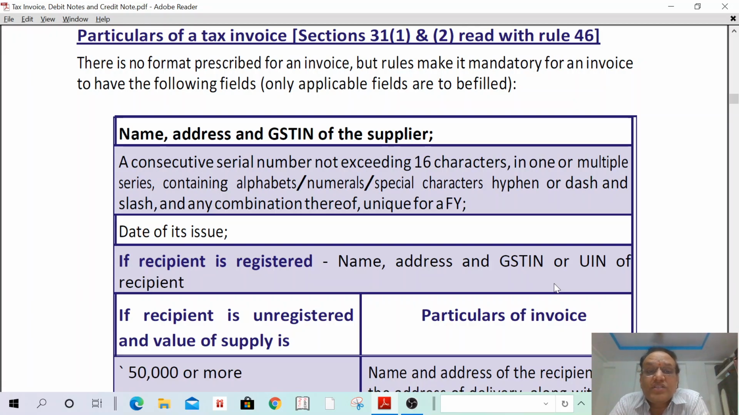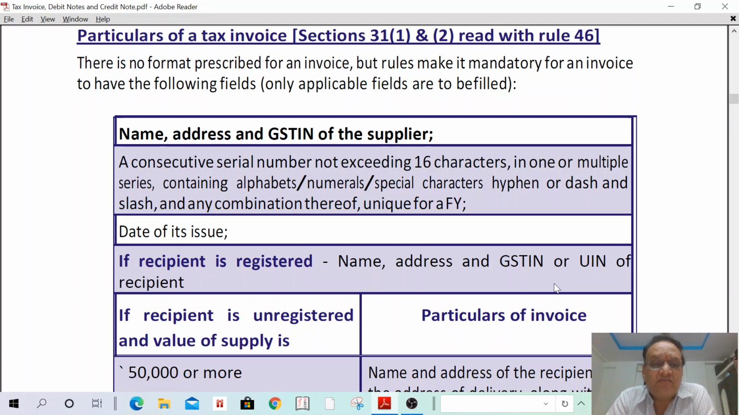A consecutive serial number not exceeding 16 characters has to be mentioned. That means DMart oblique Telangana oblique Hyderabad oblique 2019-20 oblique March 2020 oblique 31. Like that you have to write, but the characters should not exceed 16. First, name, address, GSTN number of supplier, a consecutive number not exceeding 16 characters, and date of issue.